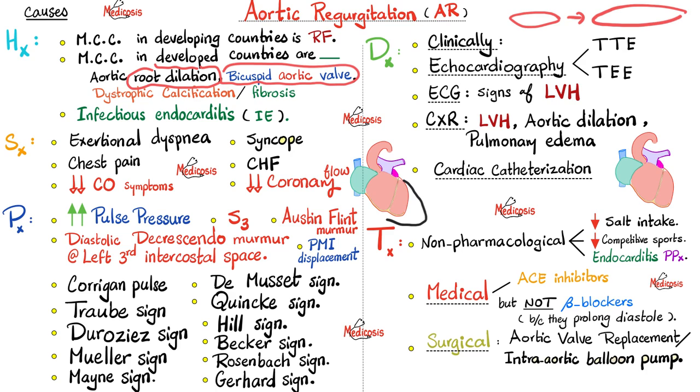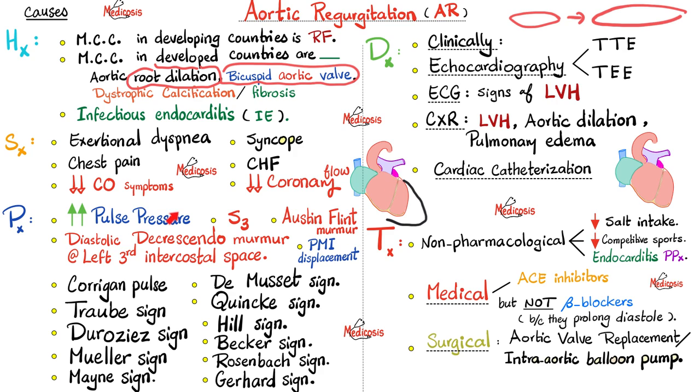Many hypotheses tried to explain this. Some of them included the fact that the mitral valve is closer in anatomical location to the aortic valve. Others argue that it's related to the velocity of flow. There is higher velocity of blood flow across the mitral valve thanks to the aortic regurgitation, and this rapid jet of blood keeps the anterior mitral leaflet in a relatively closed position, obstructing the diastolic filling of the left ventricle, giving us the murmur that mimics mitral stenosis, and this is called the Austin-Flint murmur.